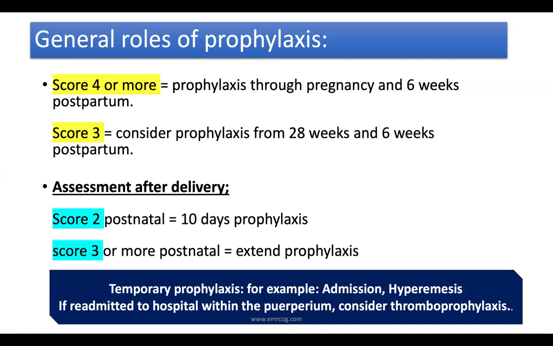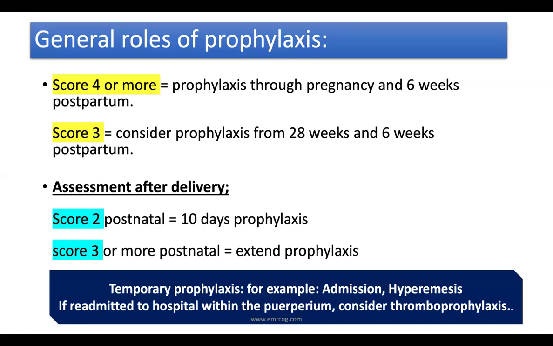The general rule of this thromboprophylaxis is that we are going to be guided by the scoring system of the RCOG, and the algorithm is very famous. So what you will do is count the risks in each particular woman, and if the woman scores 4 or more, that's an indication to start VTE prophylaxis with low molecular weight heparin from early pregnancy, as early as possible, or at the time the assessment is done, until 6 weeks after delivery.